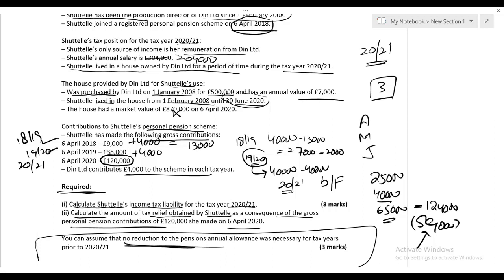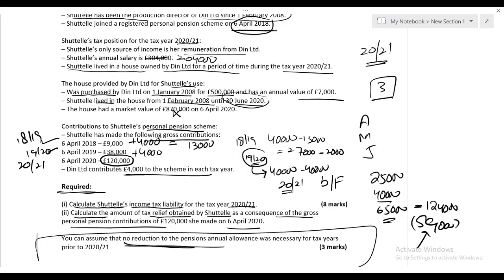If some of the amount of 59,000, for example, falls in the basic rate band, then the applicable rate is going to be 20%. If it falls in the higher rate band, then the applicable rate is 40%. And if it falls in the additional rate band, the applicable tax rate is going to be 45%.